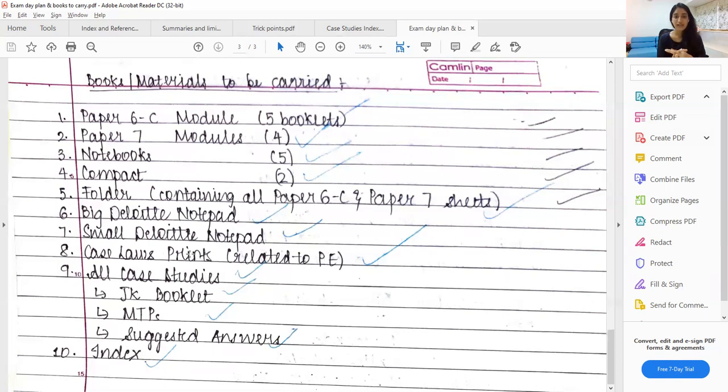So there was one question in our attempt, on dispute resolution panel, which was directly from the bare act, which was not given anywhere else. But when I read the bare act, since I had carried it, I got the answer very quickly. So it's good if you carry the bare act, because there may be certain questions like that also.